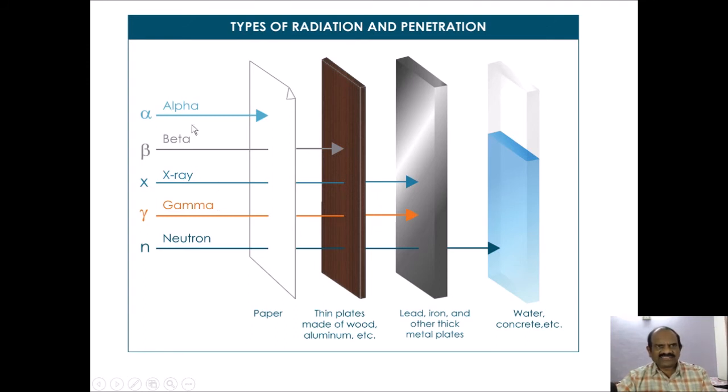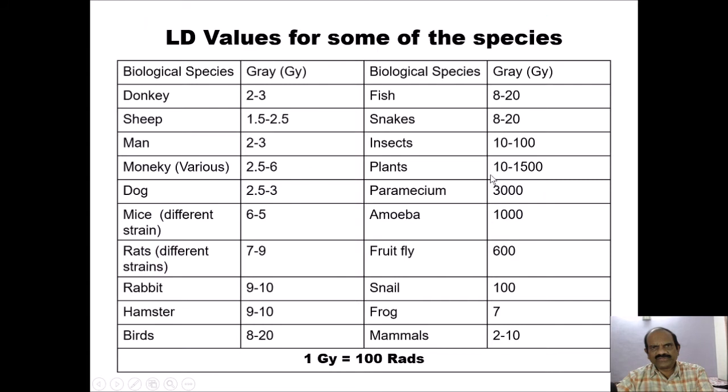Now you can see, compared to the alpha, beta, X-ray, gamma and neutron rays, remember that neutrons have the most penetrability. They cross thin paper, then thin plates made of wood, aluminum, lead, iron and other thick metal plates, and reach the water, concrete, etc. But the others, alpha, beta, X-ray and gamma, have different penetrability across these materials, as shown in this figure.